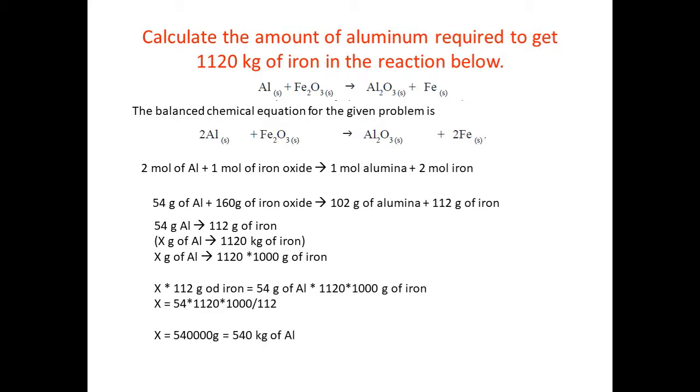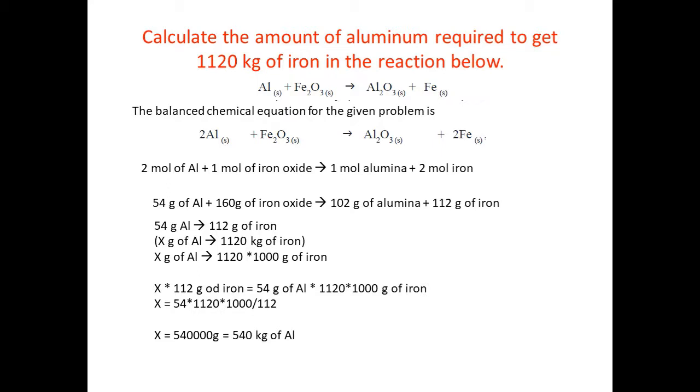The atomic weight of aluminium is 27. So here 2 aluminium, so 54 grams of aluminium plus 160 grams of iron oxide produces 102 grams of alumina and 112 grams of iron. So when you take 54 grams of aluminium, you are getting 112 grams of iron.